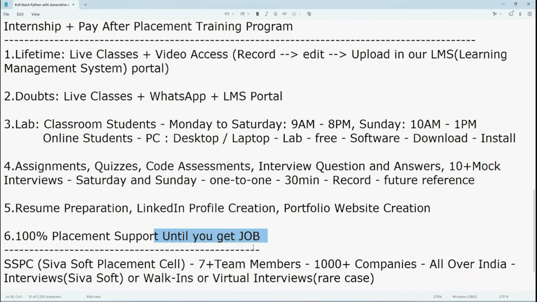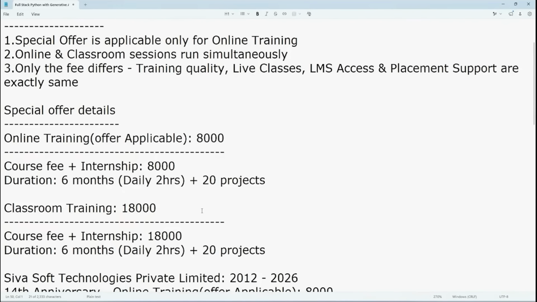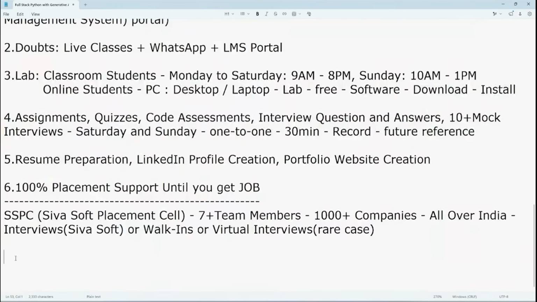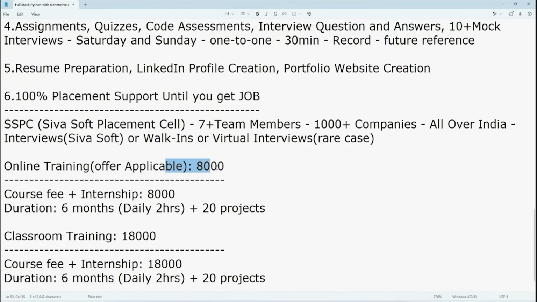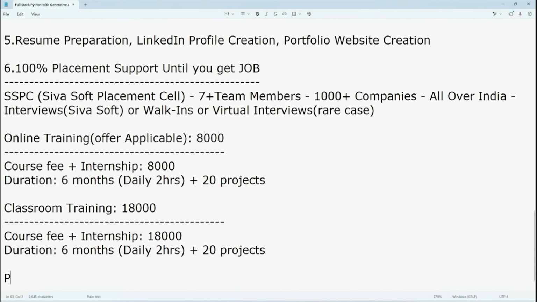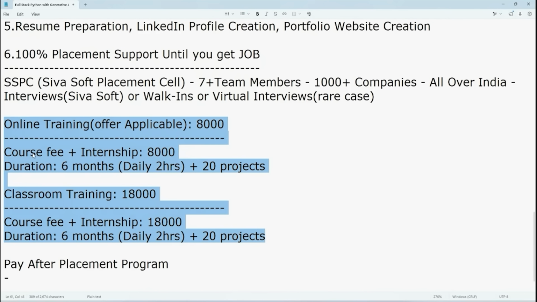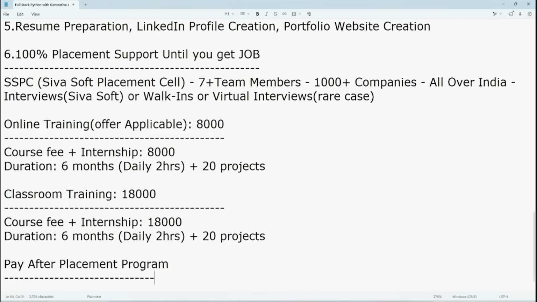Now again, go back to fee details here. Initially you are going to pay 8,000 for internship, course, 20 projects. If it is classroom, 18,000 you are going to pay, that is okay. Then pay after placement. If you pay these fees, you are going to get the course, internship along with the 20 projects. Then what exactly is pay after placement?